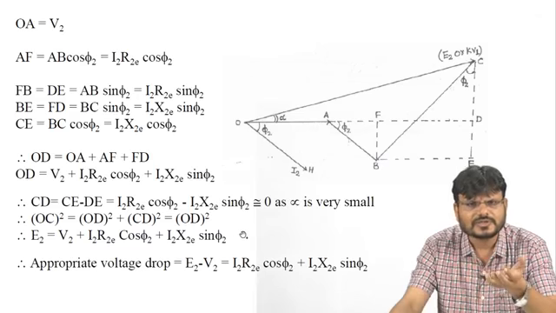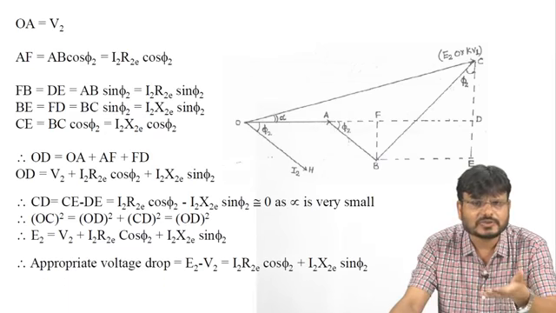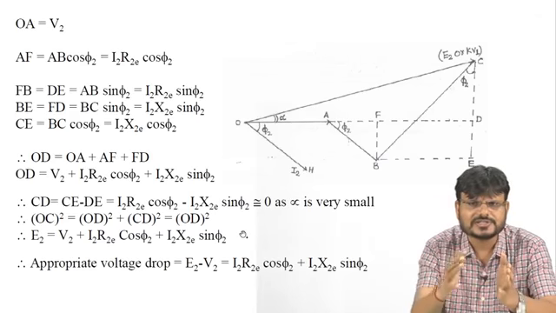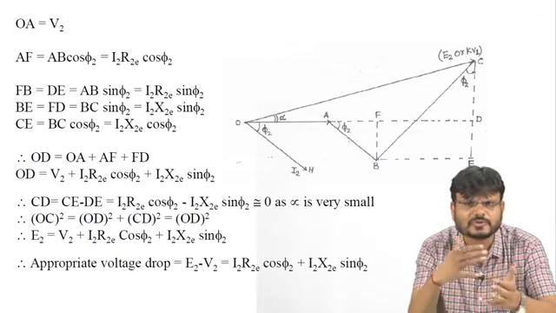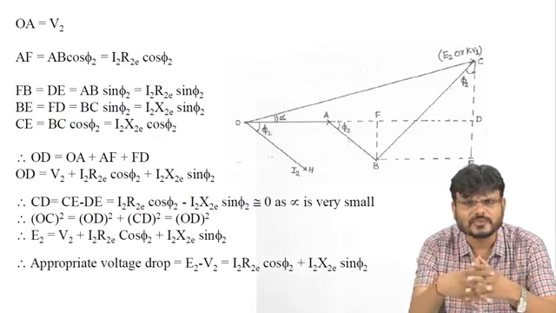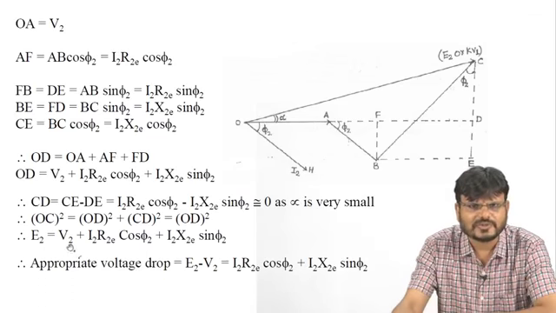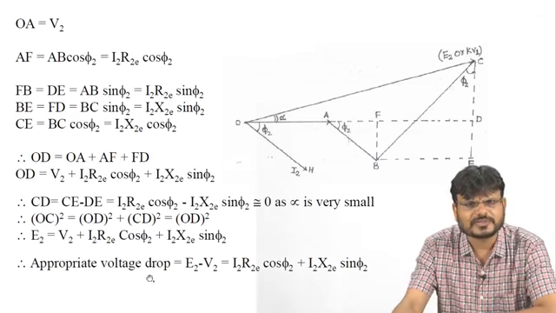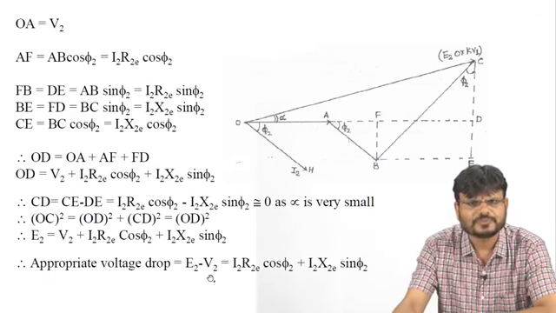And as you know, we are interested in calculating the voltage regulation. So voltage regulation is what? The change in terminal voltage from no load to full load is called voltage regulation. So you just have to find out E2 minus V2. So take this term to the left hand side. You can say this approximate voltage drop is equal to E2 minus V2, which is equal to I2 R2E cos phi 2 plus I2 X2E sin phi 2, right?